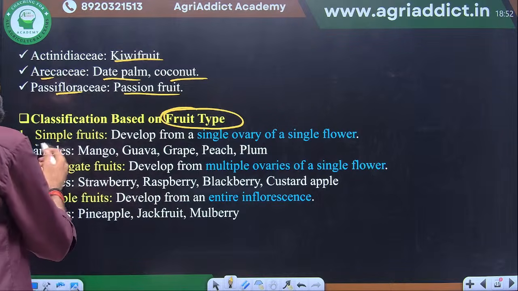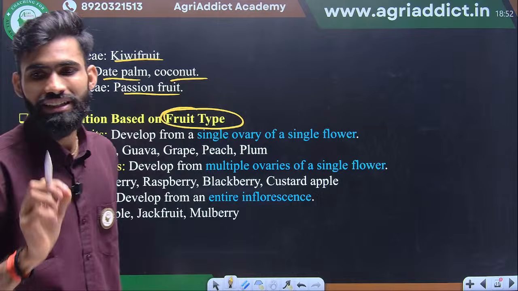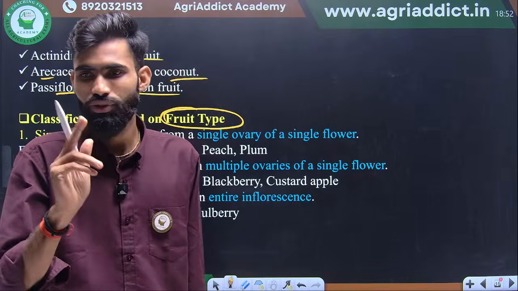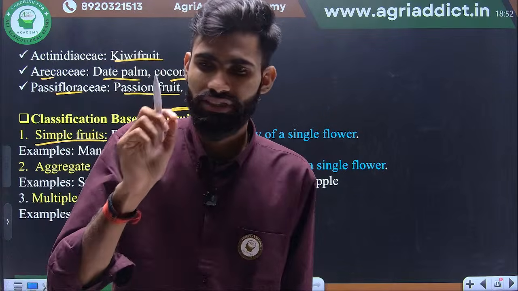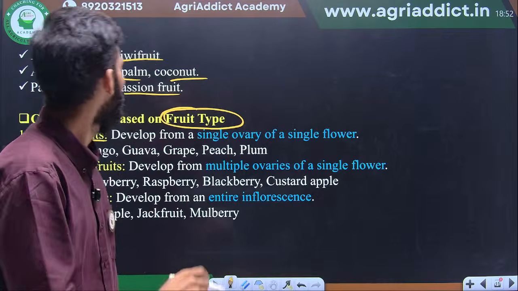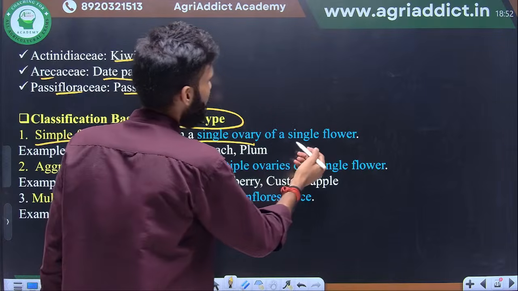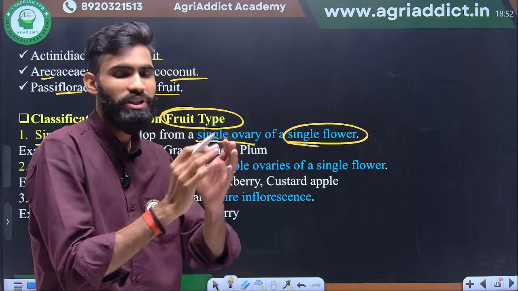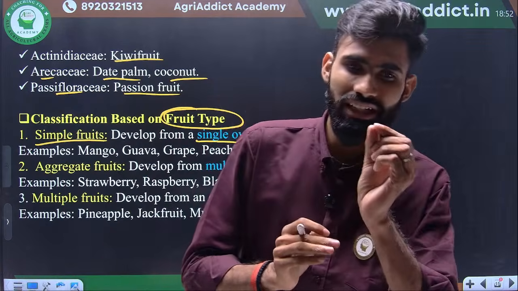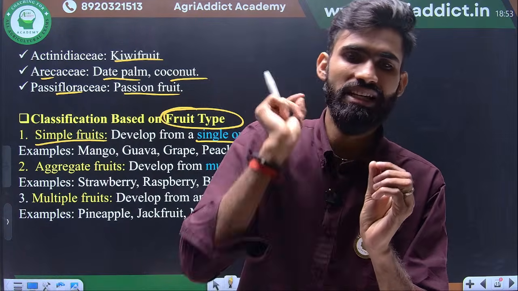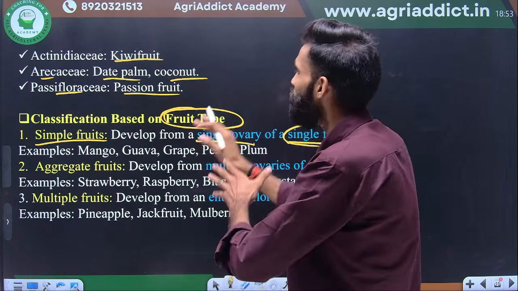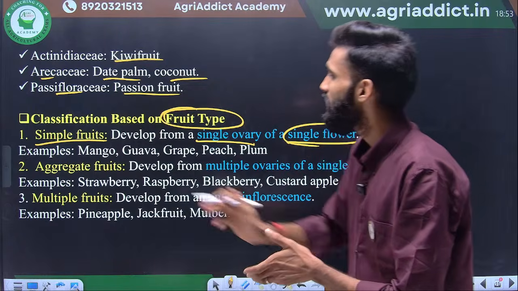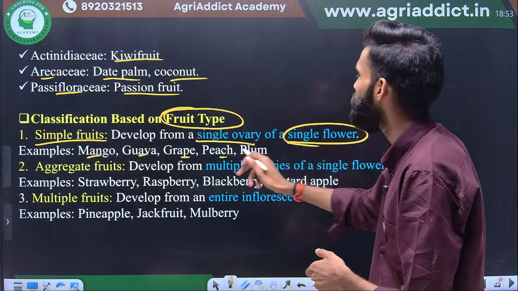So the first one is simple fruit. Simple fruit means single flower and single ovary. You should remember these two terms: single flower and single ovary. Here we see a single ovary and single flower, meaning the fruit is developed or derived from a single flower, and on that flower only a single ovary is there. Okay, that fruit is called a simple fruit. Examples: mango, guava, grapes, peach, plum, and so on.